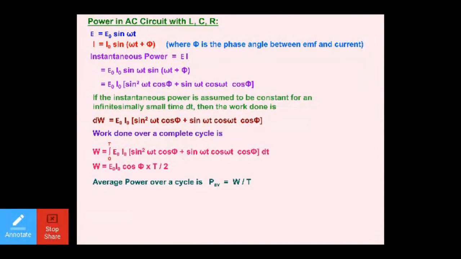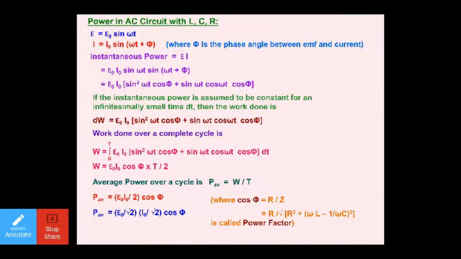Average power over a cycle, that is P average, is equal to work done per unit time. This t and this t will cancel out each other, so you will get E naught I naught by 2 cos phi, where 2 can be written as under root 2 into under root 2. So this is why I'm writing under root 2 both the times. So E naught by under root 2, I naught by under root 2, cos phi.